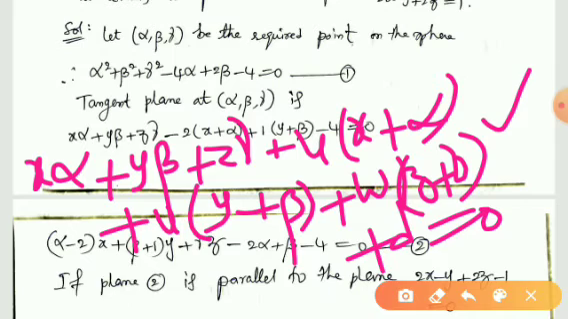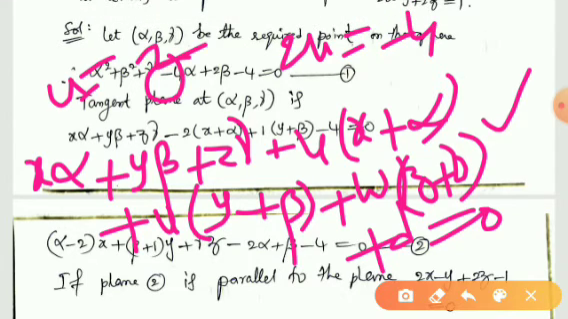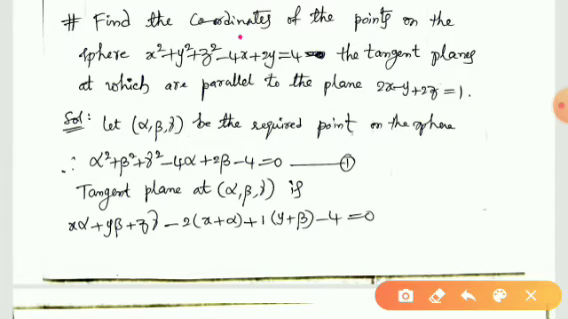Actually, in this problem, 2u is equal to minus 4, therefore u is equal to minus 2, and also 2v is equal to 2, so v is equal to 1, and since 2w is equal to 0, w is equal to 0. Therefore,